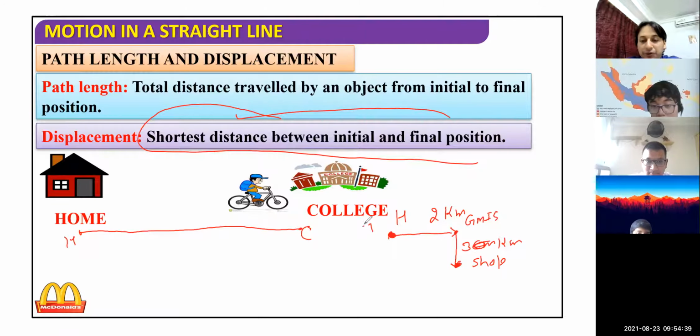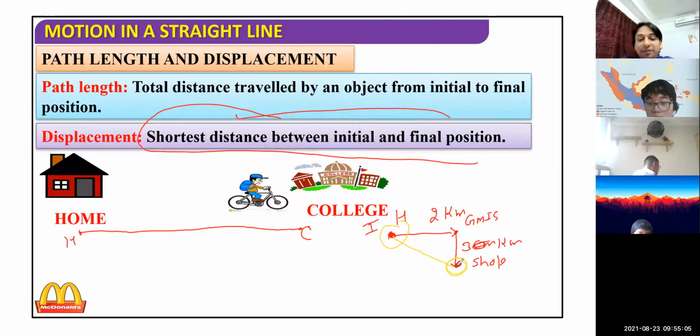Now it's the shortest distance between the initial and final position. This is the initial position. What is the final position? Final destination is this. Join initial and final position every time, children. And when you join initial and final position, mathematics states you will always get a straight line. Displacement always gives you a straight line.